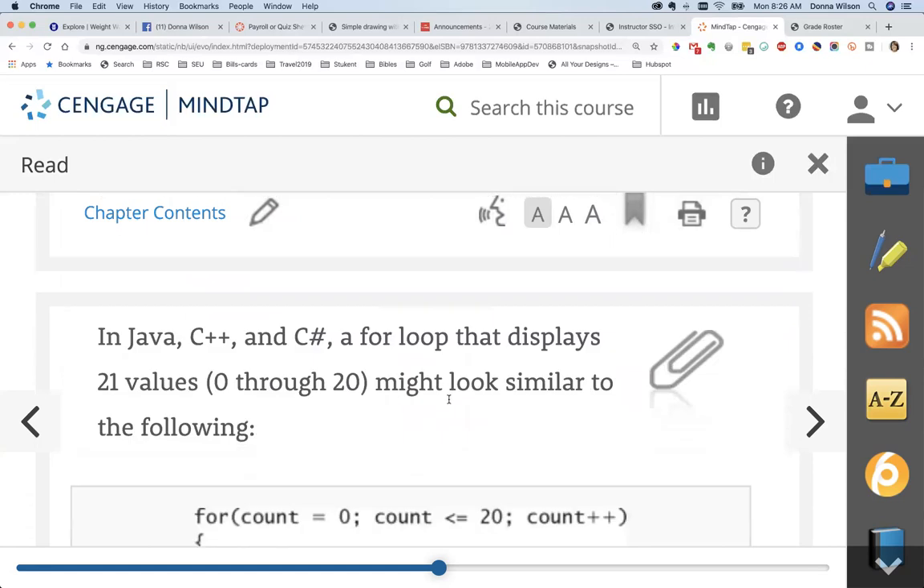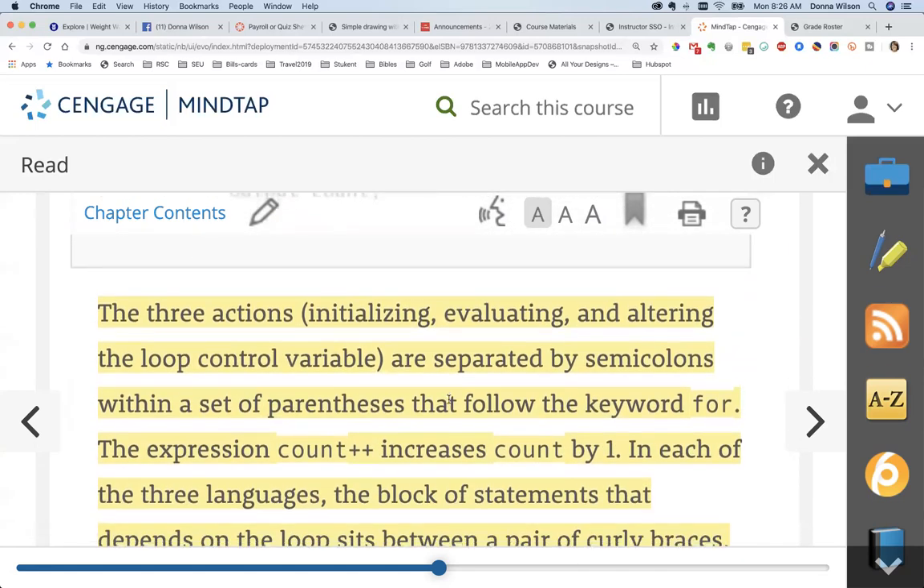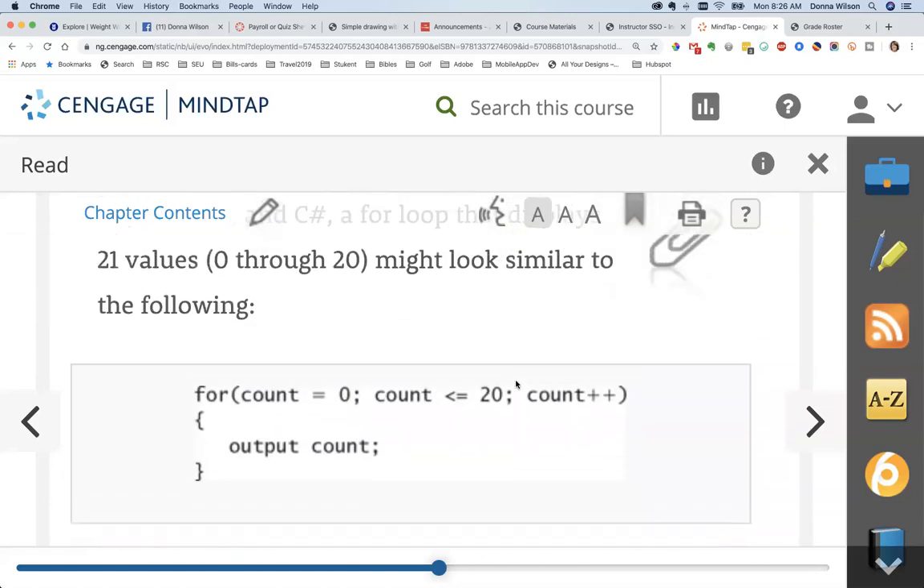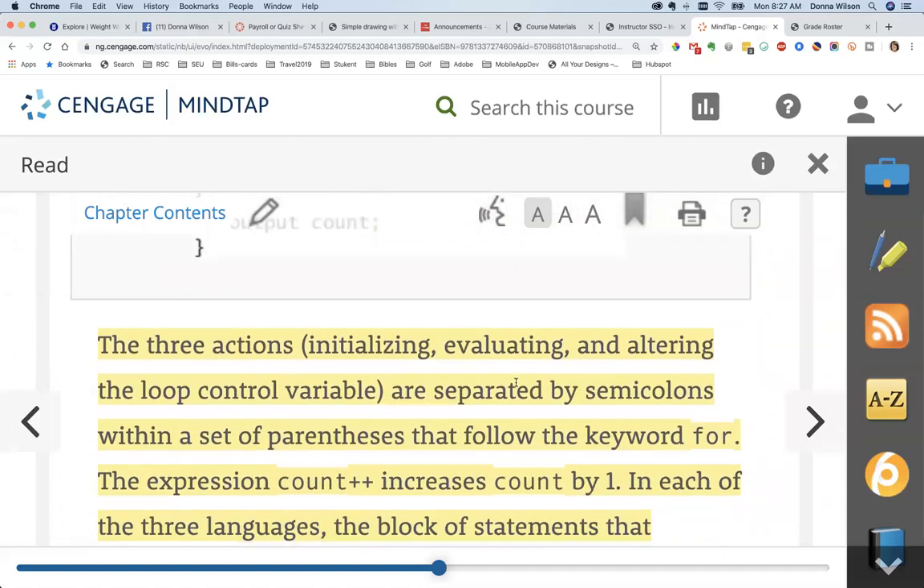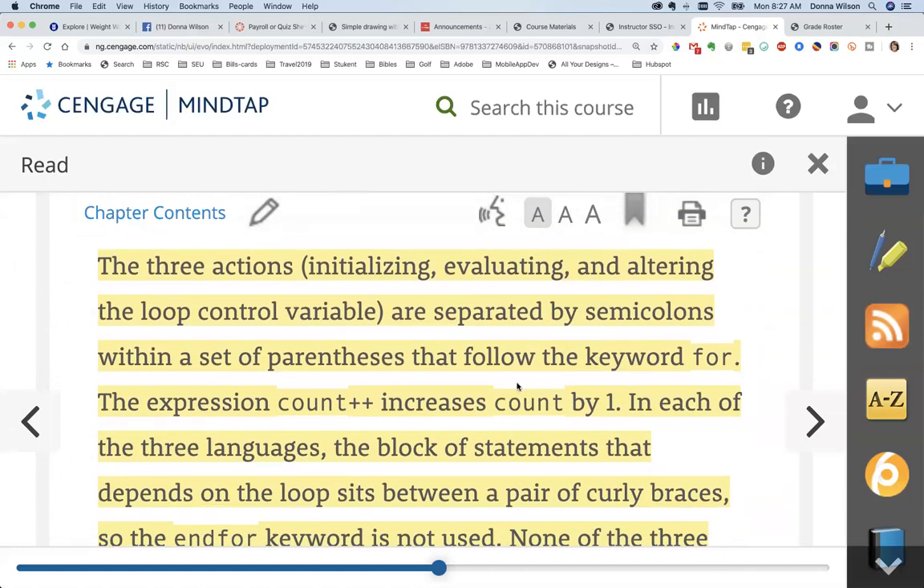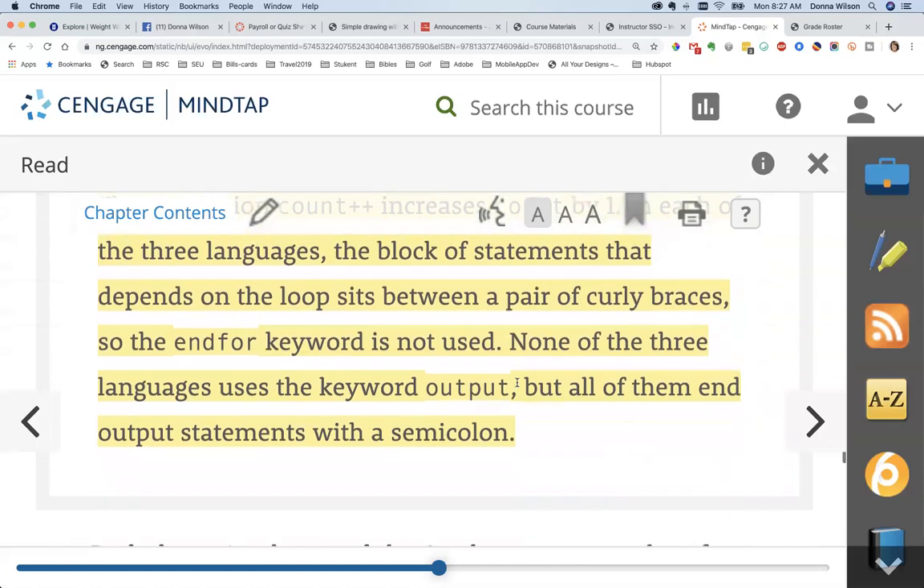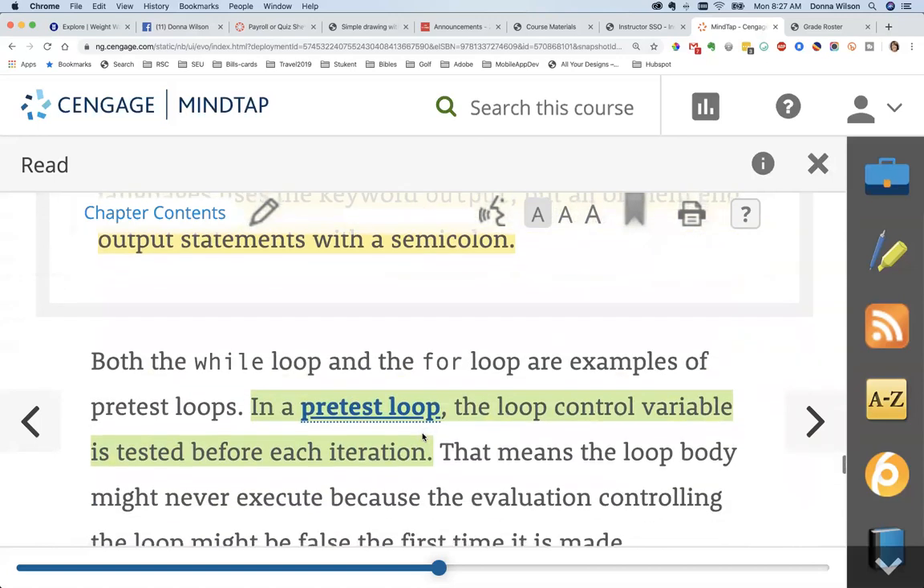So I'm not going to go through it, but another thing that I have highlighted here is that the 3 actions, initializing, evaluating, and altering the loop control variable, are separated by semicolons within a set of parentheses that follow the keyword for. And that's actually in the languages Java, C++, and C#. So we're going to look at a for loop in Python too, because they do have one in your problems at the end of the chapter of MindTap. None of the 3 languages uses the keyword output, but all of them end output statements with a semicolon. So we don't have that.